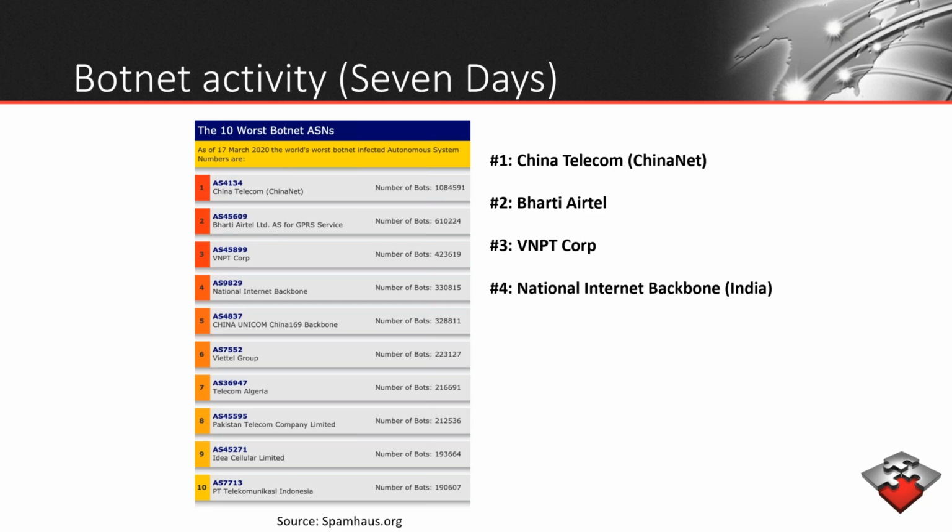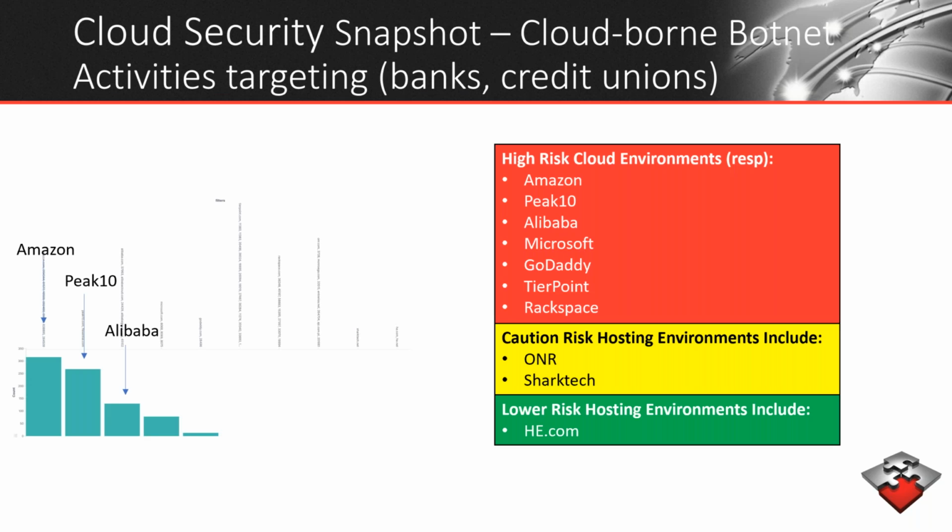Next slide, please. On the cloud security front this week, we are seeing botnet activities in the same cloud environments as usual, with a slight switch up. Amazon remains the highest this week, beating Peak 10 in second and Alibaba in third. ONR has escalated this week into a cautionary environment, and Shark Tech has de-escalated from high risk to caution risk. HE.com is our lower risk environment this week, and it's in place of ONR last week.